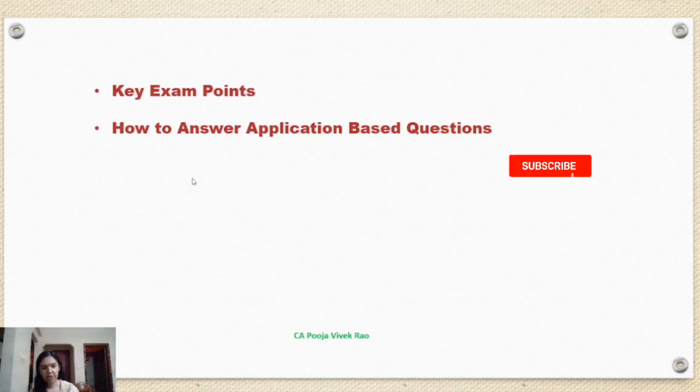Then step number 2 is to mention the applicable provision. Clearly mention the name and number of the SA, or clauses of the CARO or professional ethics, that is clause number, para number, section number. If you remember it correctly, then only quote it. These numbers might relate to the Code of Ethics or CARO or Standards on Auditing or SQC or other audit related regulations. Then step number 3 will be to interlink the facts with the provisions and give a proper conclusion. You have to apply the provisions to the given facts and give a clear and decisive conclusion.